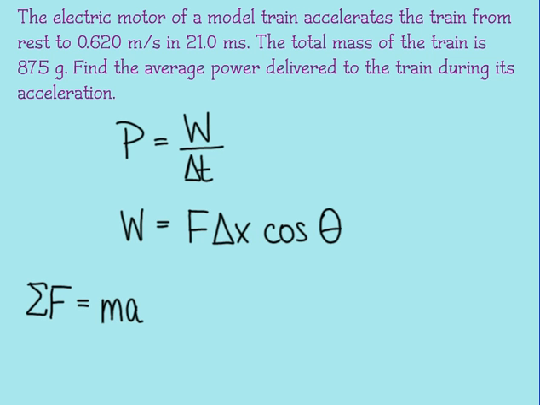Here's the problem, though. We don't know acceleration, so we have to find acceleration, too. To find acceleration, we're going to use one-dimensional motion. I know that it goes from rest to 0.62 meters per second, and I know the time that it takes to do that.